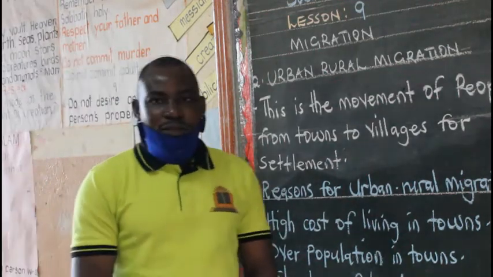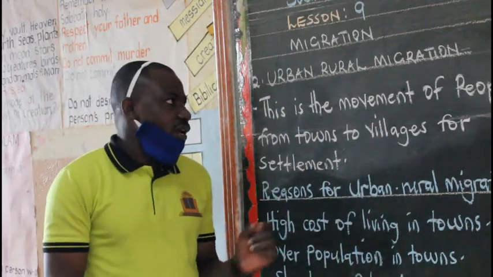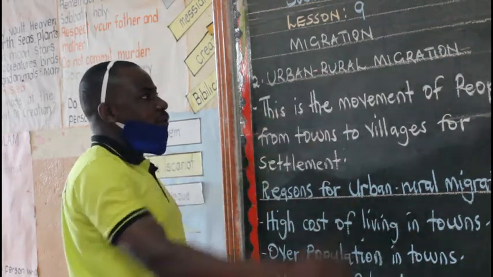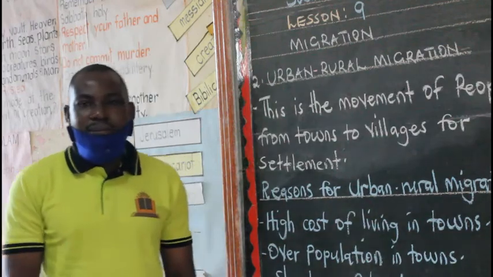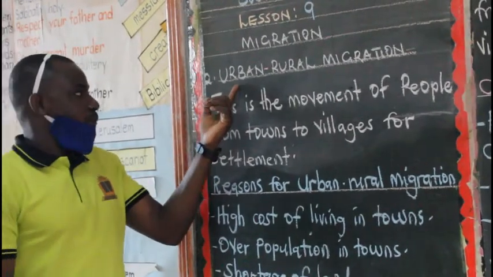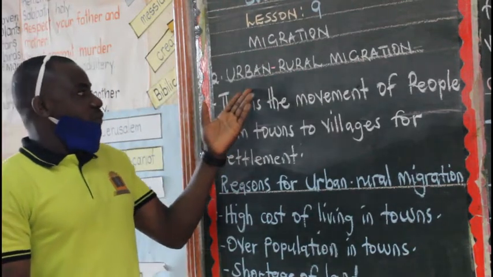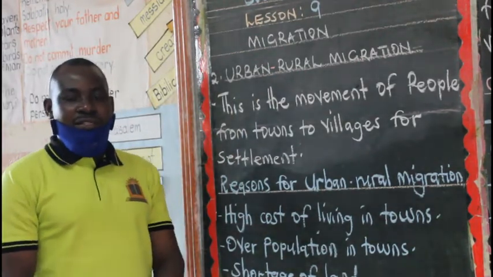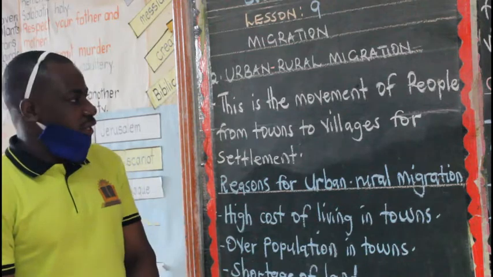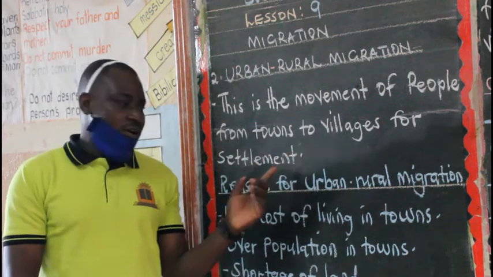Now today we are going to look at our second type of internal migration, and that is urban-rural migration. I told you that when we talk of urban, here we mean towns, and rural means villages. So if someone asks what is urban-rural migration, urban-rural migration is the movement of people from towns to villages for settlement.